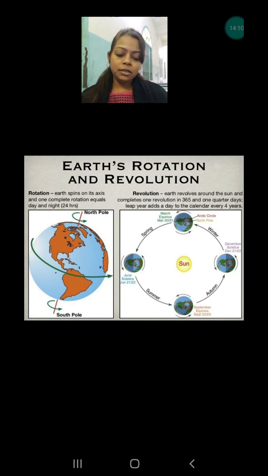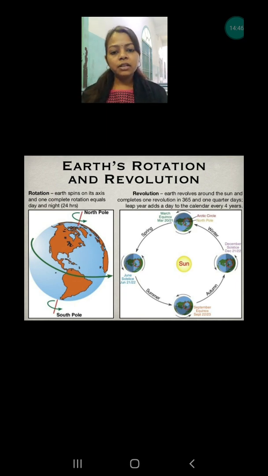Now we are feeling very cold in December. Why? Because we are living in the northern hemisphere and the northern hemisphere is away from the sun now. We are not getting the direct sun rays, and that's why we are feeling very cold. At the same time, the southern hemisphere is having summer season also. It is interesting. So this is happening due to the revolution, because at each and every time the place of the earth is changing in its orbit, and different types of sun rays are received by the earth.